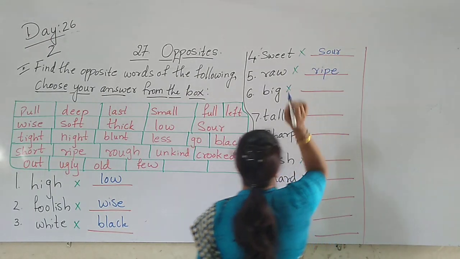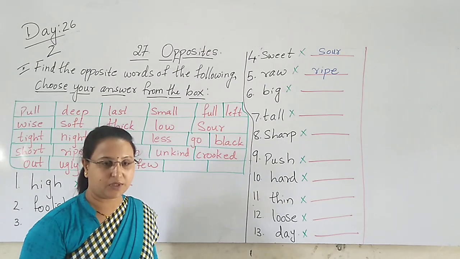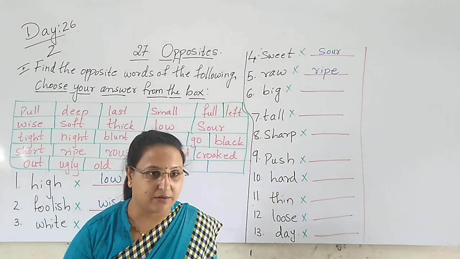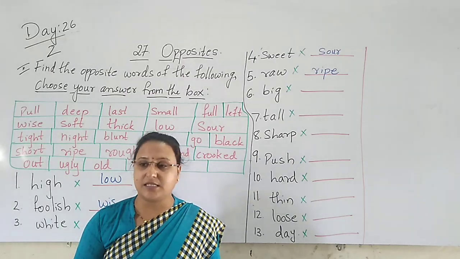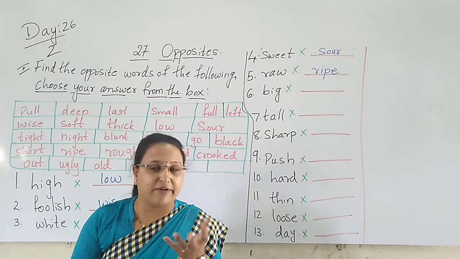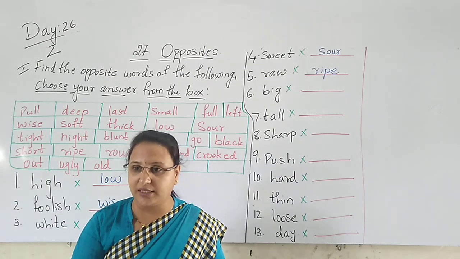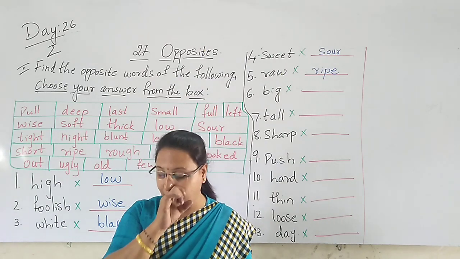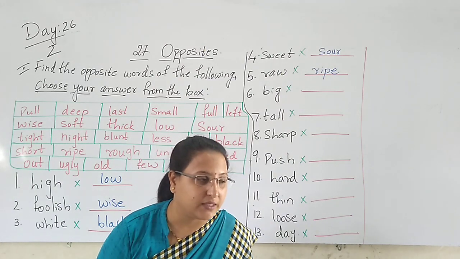Next. Big. Big means what? The thing whatever you buy, you see the size of the thing. When you have to buy a cricket ball, you buy the small ball. And when you want to go for a swimming pool trip, which ball do you buy?